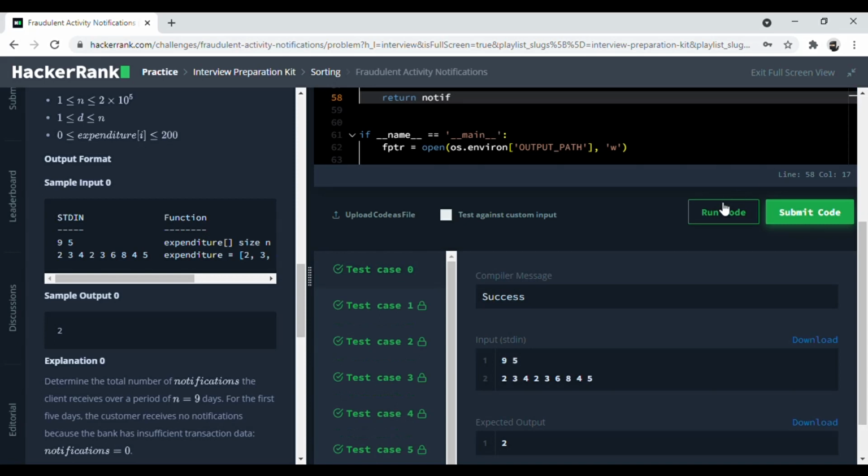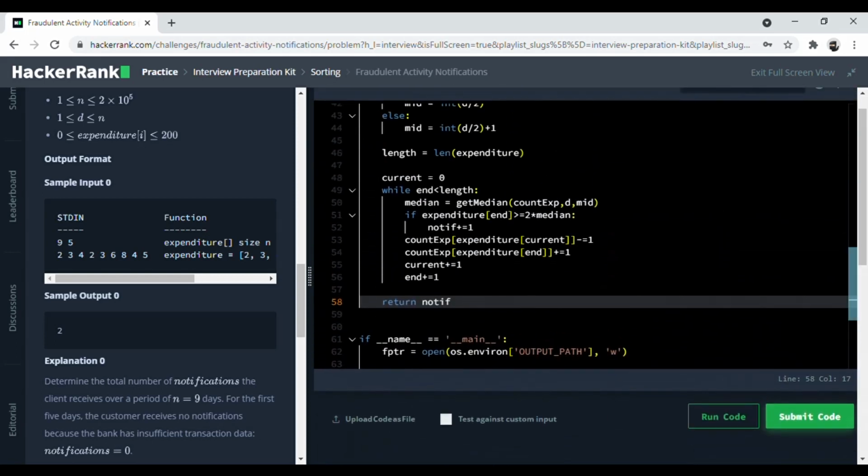So this is how it's done. This is how you solve fraudulent activity notifications in Python.